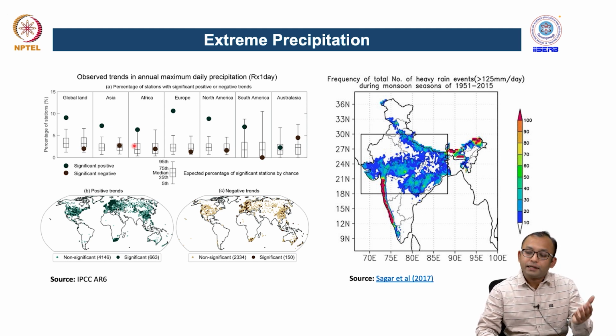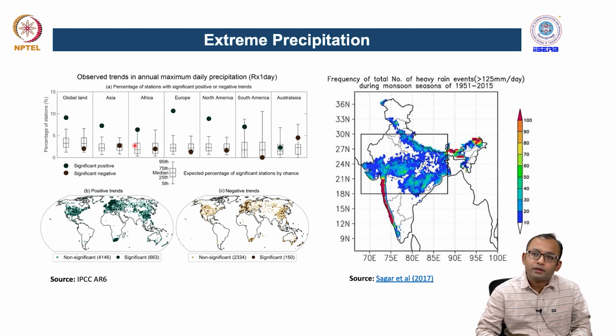Where these are increasing, it can be attributed to conditions of, let us say, flooding hazards, extreme floods or flash floods, or several types of water-related hazards. When it is decreasing, it can be attributed to less water availability in those areas and can lead to some sort of drought events or water scarcity conditions in those areas as well.